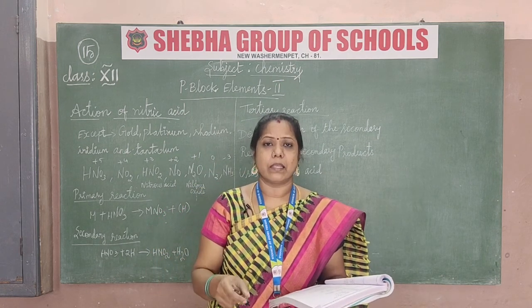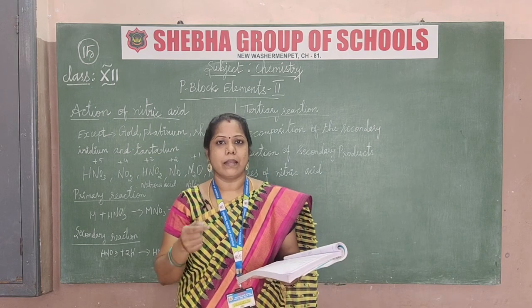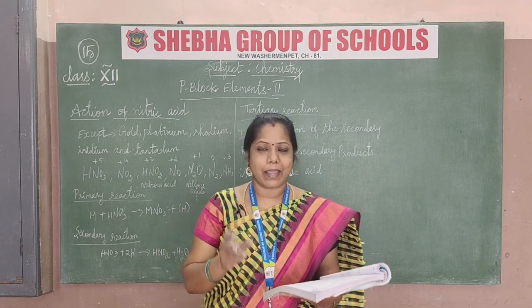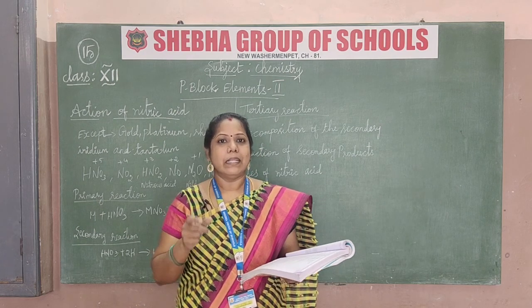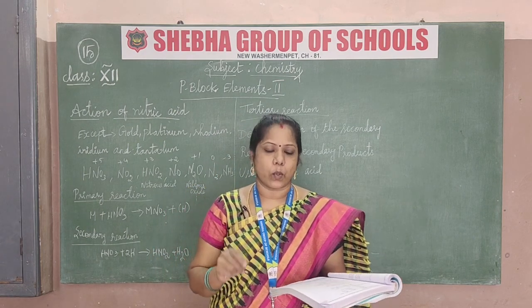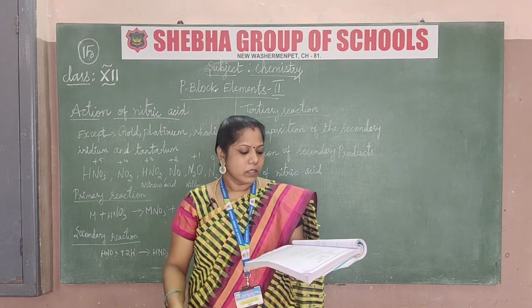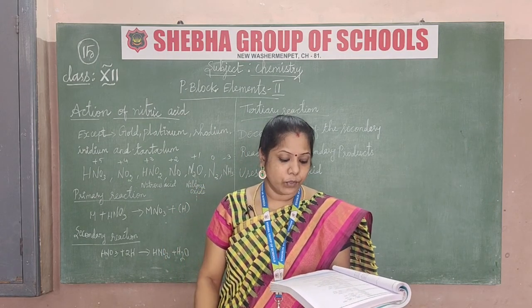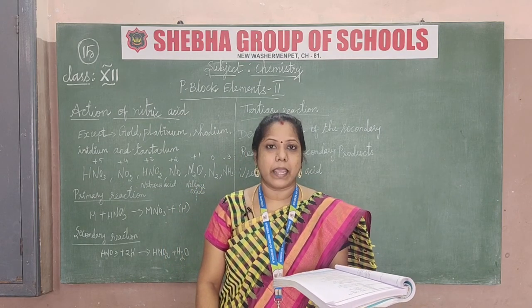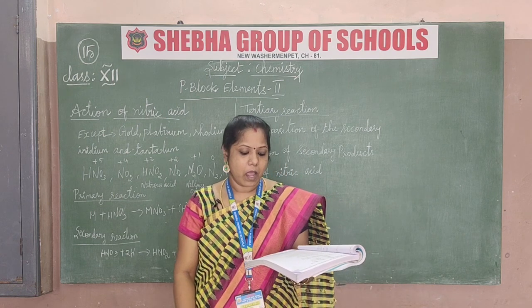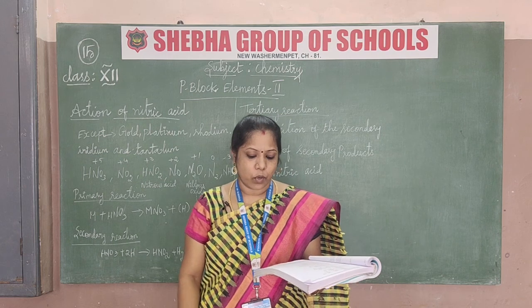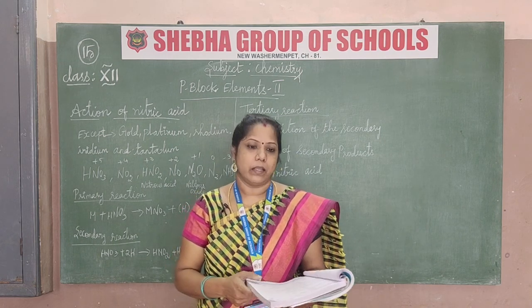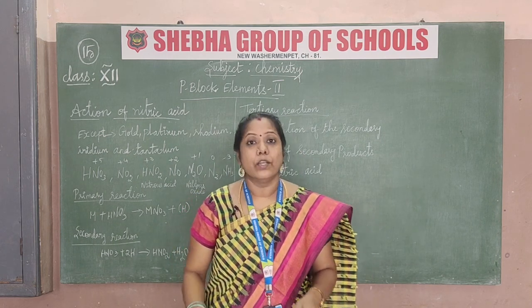Aqua regia is nitric acid and hydrochloric acid mixed in the ratio 1:3. This type of solution is called aqua regia. Salts of nitric acid are used in photography, that is AgNO3, silver nitrate, and gunpowder for firearms, that is sodium nitrate, NaNO3. So these are the uses of nitric acid.